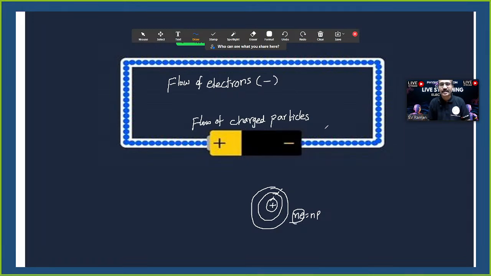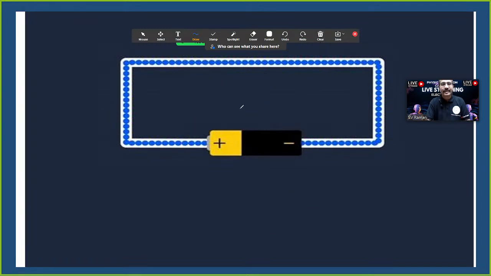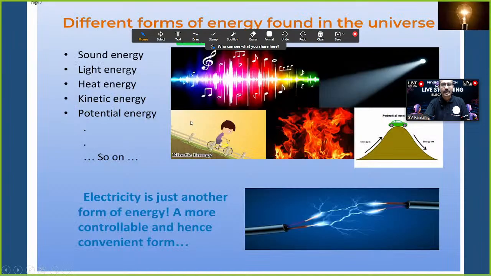Charged particles in the sense of both positive and negative. This is called a charged particle. Now, electricity is defined as the flow of charged particles. Clear?